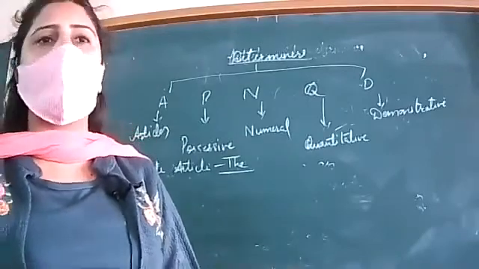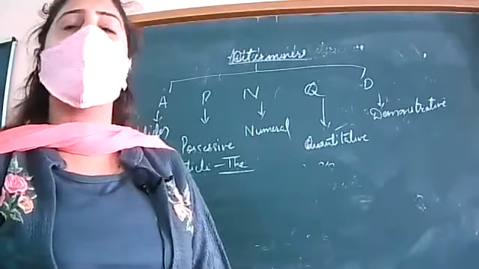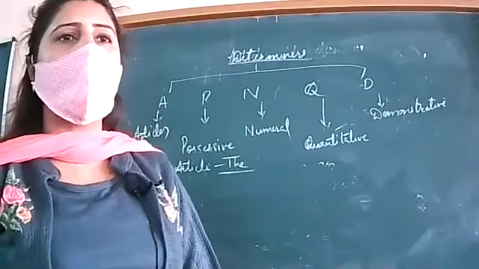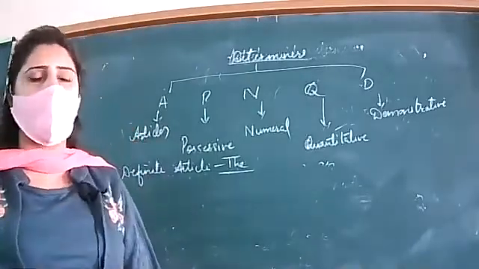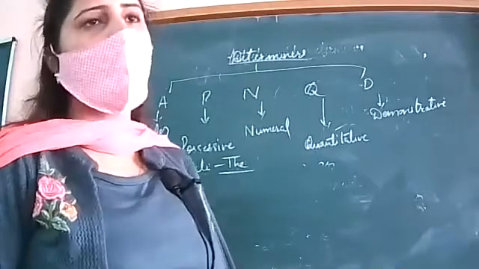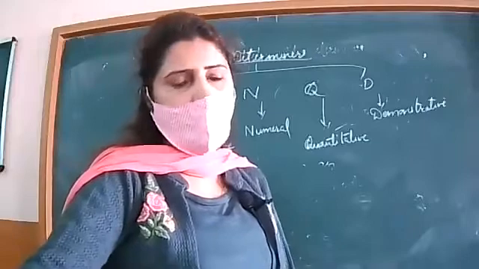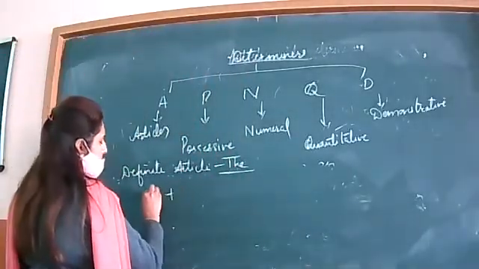Okay, the clock is hanging on the wall. The road is well built, or the highway is well built for Delhi. Okay, so in this manner, when in the preceding sentence we are talking about something, and again we are talking about it in the next sentence, then we use "the". Next, afterwards, when we are talking about a class,